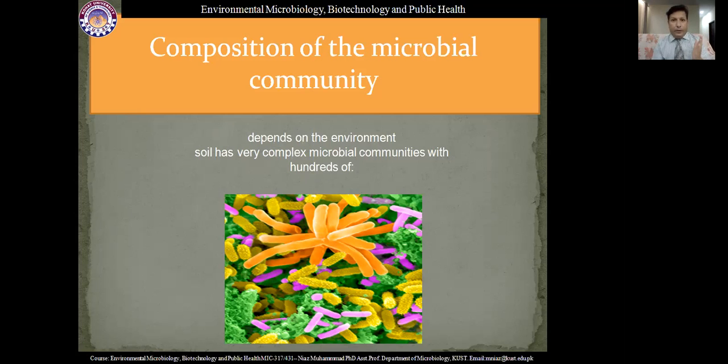In the other case, if the microbial community in that environment is less diverse, we are not sure whether it has the potential to decompose that pollutant. So it depends on the microbial community composition. If there is a diverse microbial community composition in any environment, they must have the potential to decompose such pollutants.